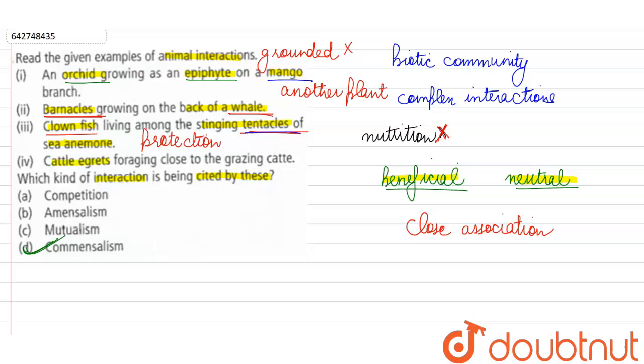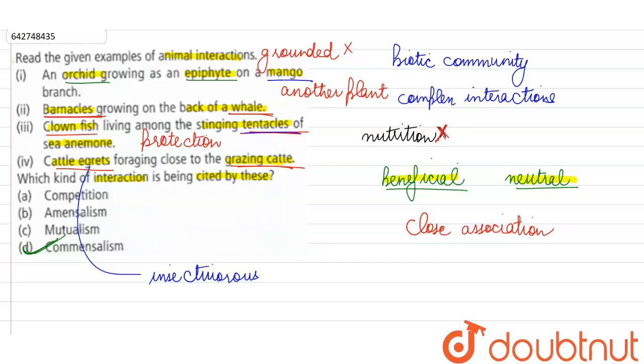Similarly, cattle egrets foraging close to the grazing cattle. Cattle egrets are actually insectivorous birds, and generally they are found in close association or near to the grazing cattle. Now, they are not harming the cattle in any way. What they do is they just remain near the cattle. Sometimes they also sit on the back of the cattle. And when the cattle are going to stir the vegetation or even the garbage on which they are feeding, the insects are going to come out of this vegetation and the birds will get to eat them. So not harming the other species in any way again.